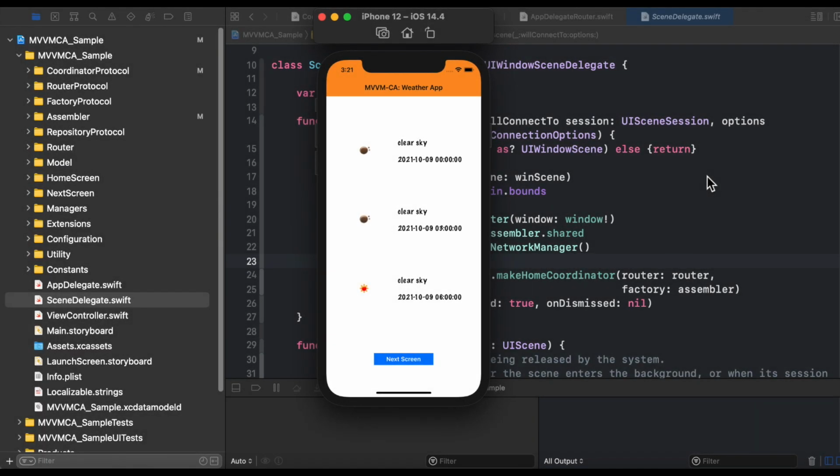I hope up to this point you are clear with the implementation of MVVM C+A architecture. I understand that this architecture is a little more complex in comparison to other architectures, and I also omitted the description of a few classes just to save some time.